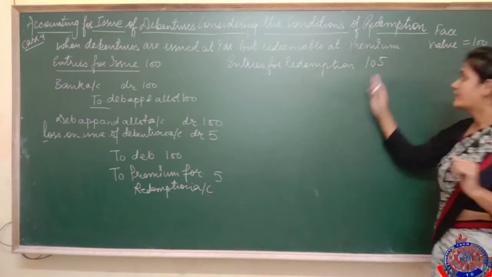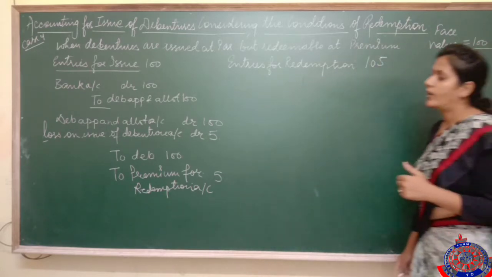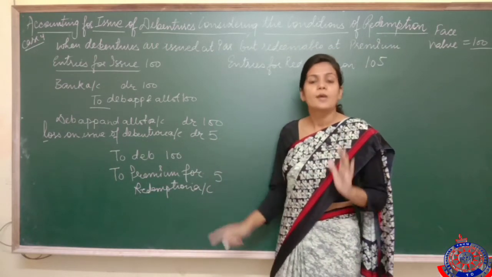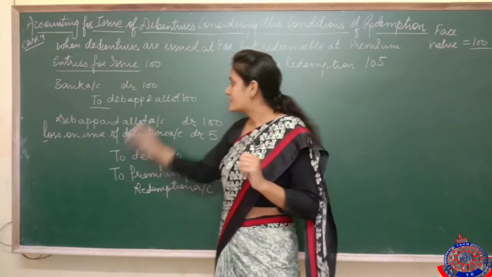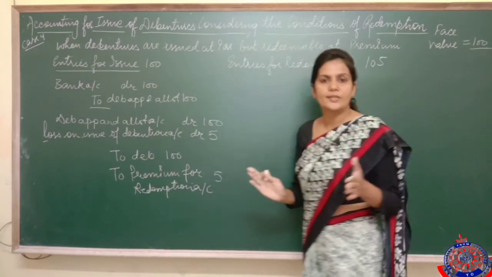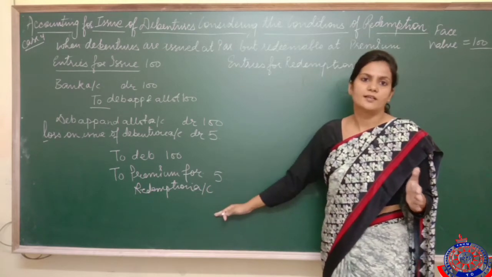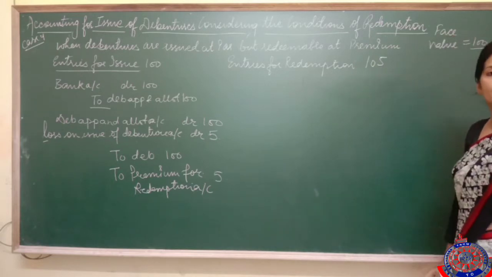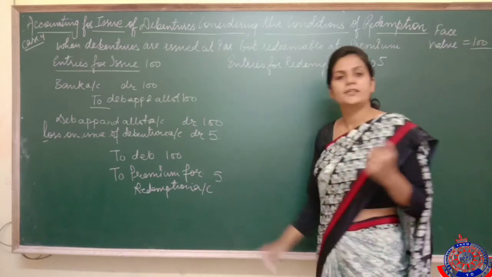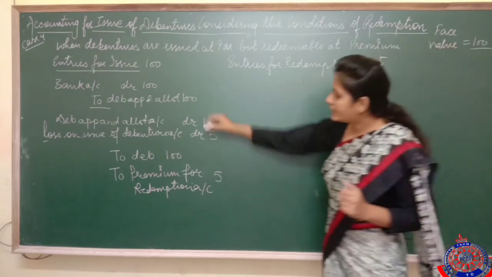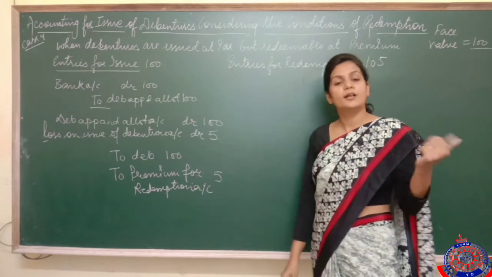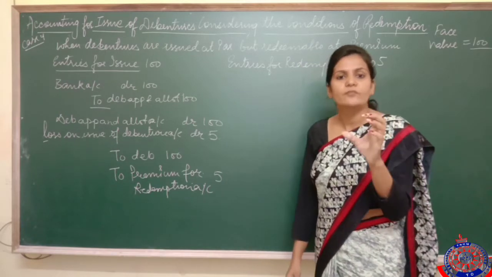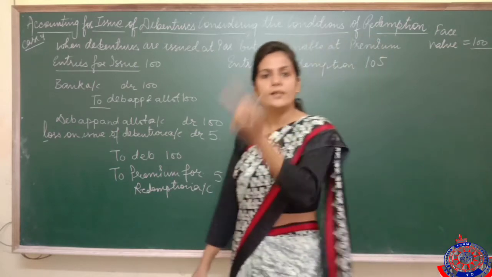I told you that we have to account for the loss in the present. So I have opened one account, that is loss on issue of debentures account, which will be debited with rupee 5. But this loss, इस लॉस को अकाउंट तो किया, शो तो किया प्रेजेंट में, बट ये लॉस रिप्रेजेंट क्या करता है? This loss basically represents the extra money, the premium of rupee 5 which we have to pay at the time of redemption. So indirectly we have transferred this rupee 5 to a new account, that is premium for redemption account.